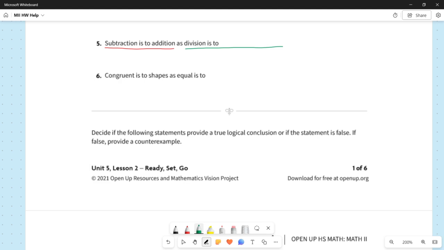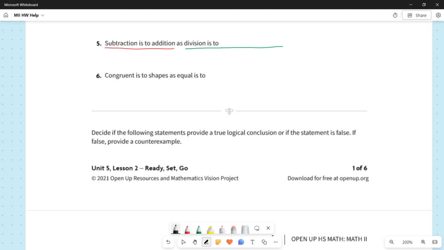So then if subtraction is the inverse operation of addition, then basically this question is saying, what is the inverse operation of division? How do I undo division? Or what is the operation that division undoes, right? They kind of undo each other, so you can look at it in either direction.